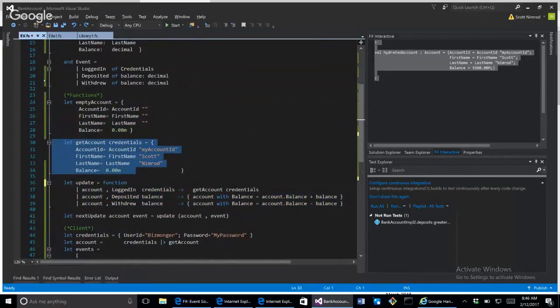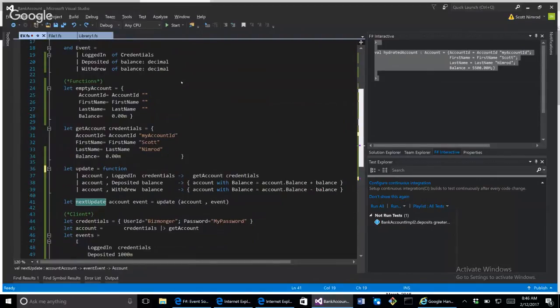This probably shouldn't be in here, it should be in another module. I discussed our update, which is the core ingredient, in addition to the event types, and then next update is necessary for our fold operation to operate on each individual event within a stream of events that our fold operation relies on.